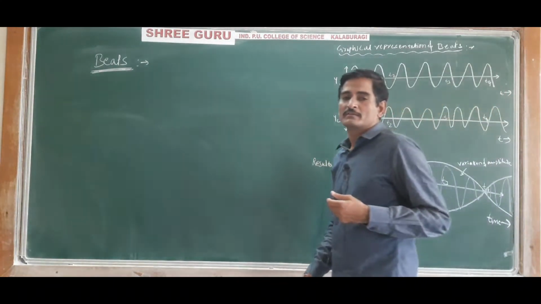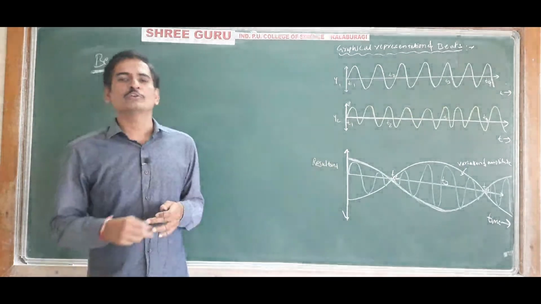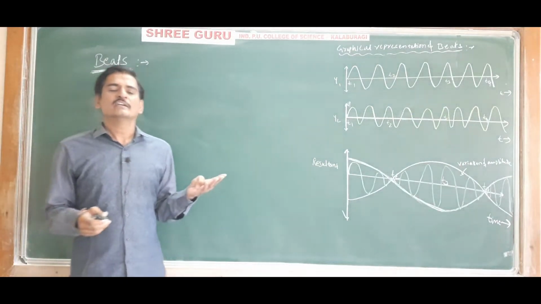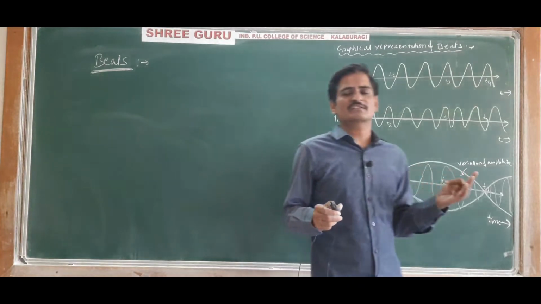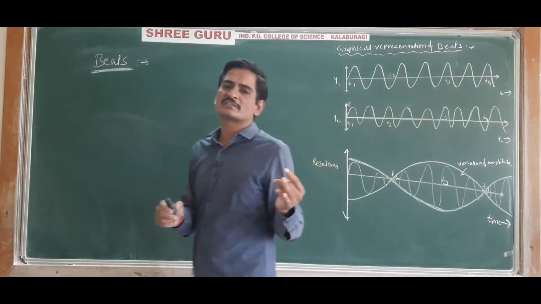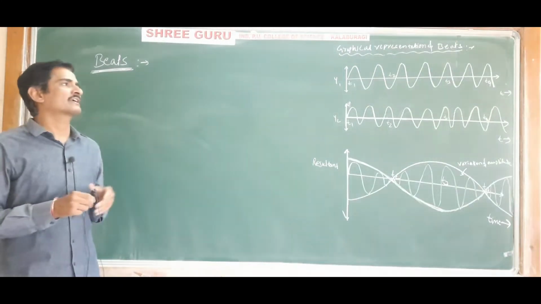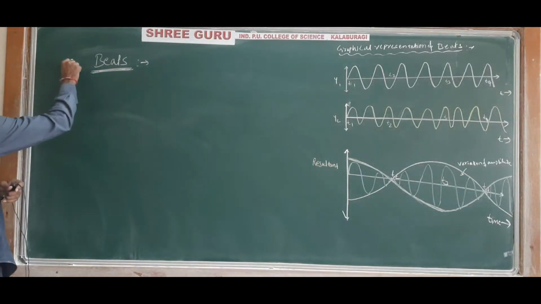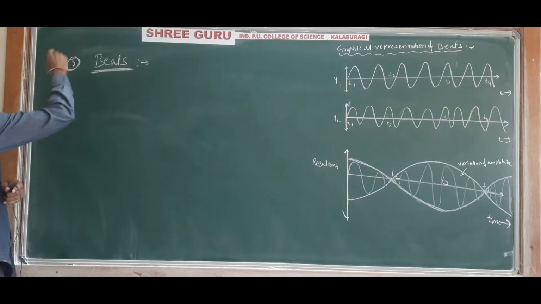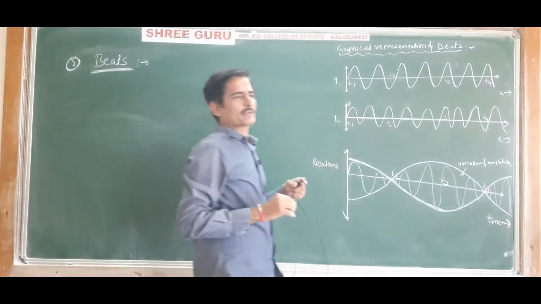The principle of superposition can be used to understand the interference, the stationary waves, and also the beats. We have studied interference and stationary waves, and now the third concept, beats. This is also from the principle of superposition only.